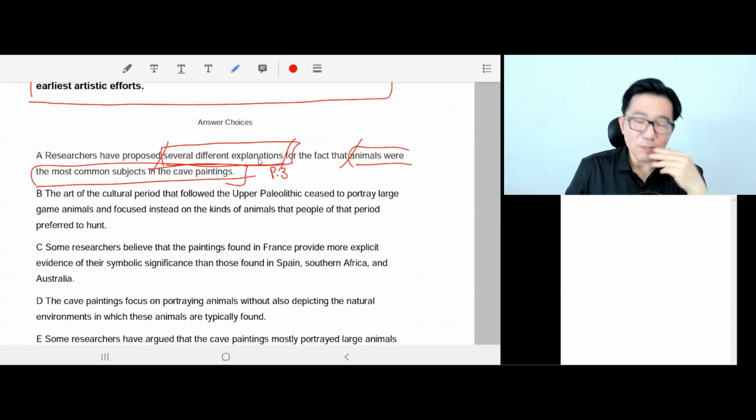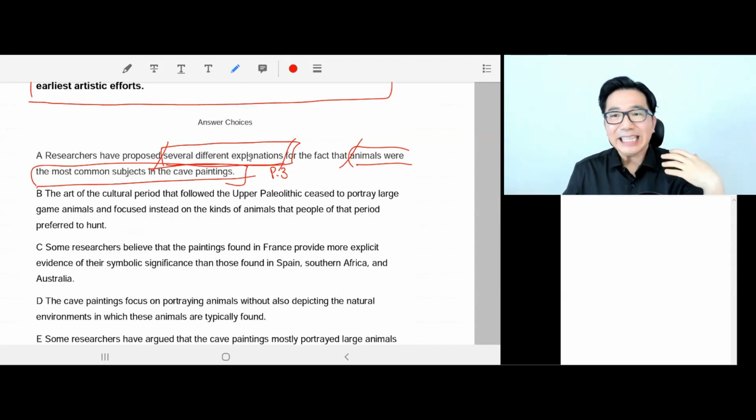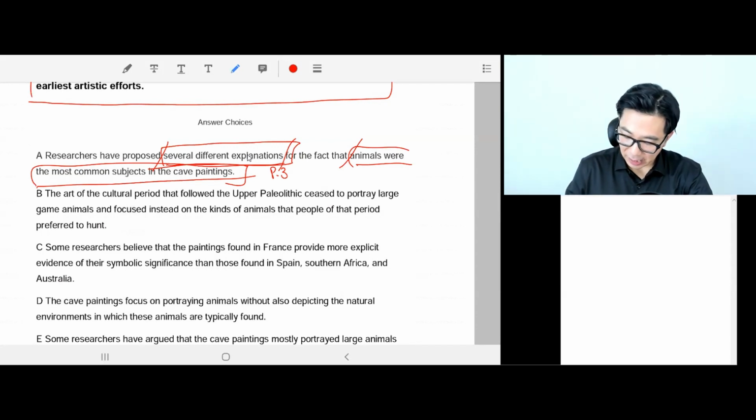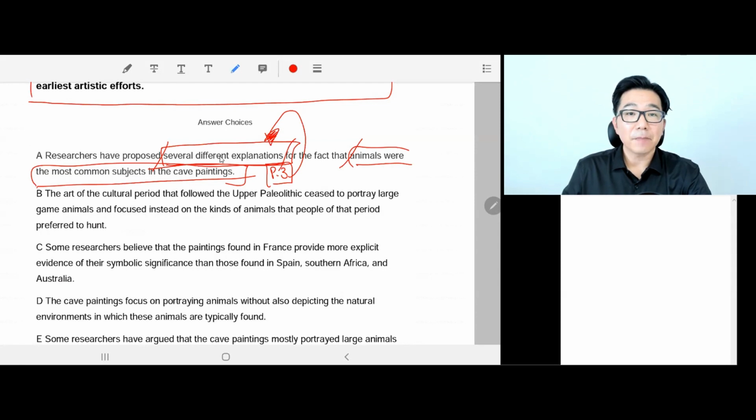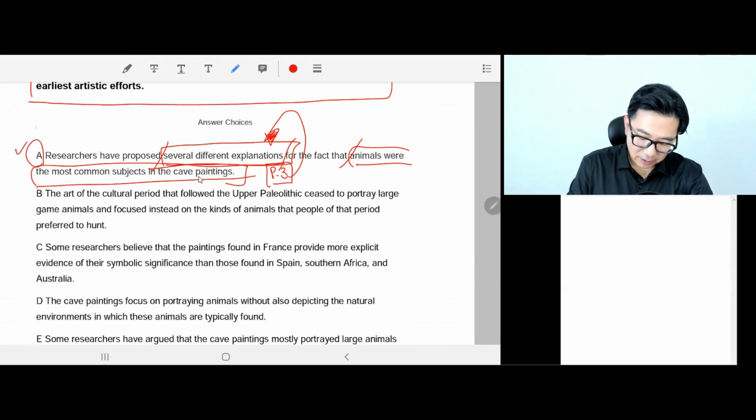To improve their luck at hunting. And the third explanation was because they needed to increase the supply of the animal, right? So paragraph 3 has this information to explain why animals were the subject of the cave paintings. So A is definitely the right answer and comes from paragraph 3.